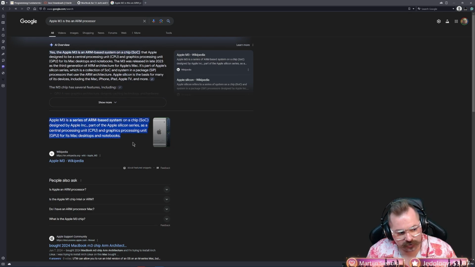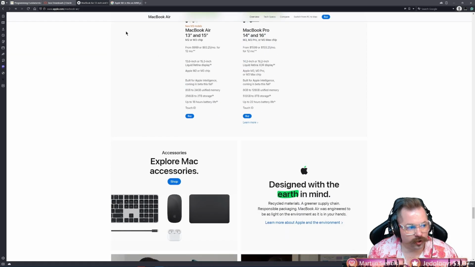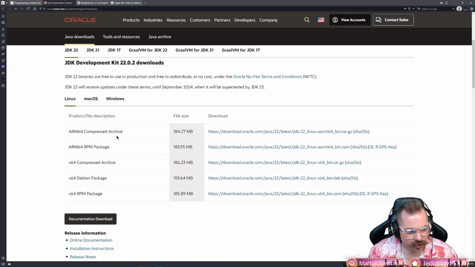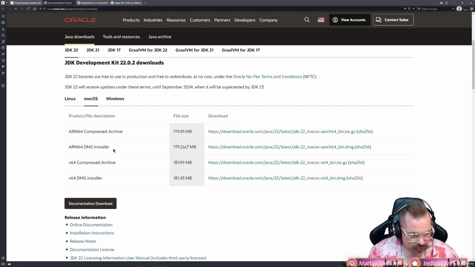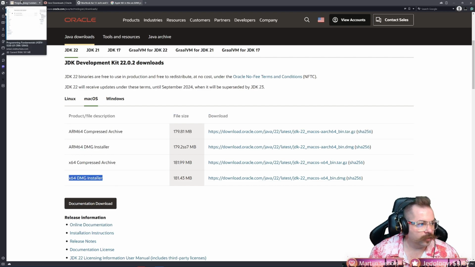Apple M3 is a series of ARM-based system on a chip, SoC, designed by Apple. So if you have an M1, M2, M3, like you see here, you're going to want to do the ARM download. Just stick to the ARM package. Let's go back to Mac. Right here, installer, that's the one you're going to do. Don't worry about archive. You want the installer. You want to download it so it installs for you, right?